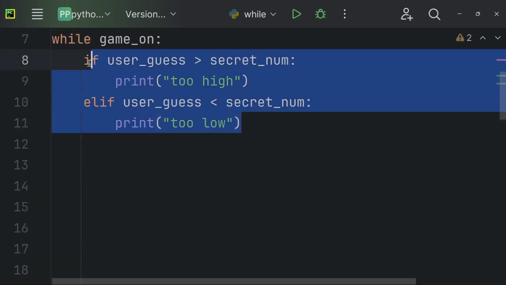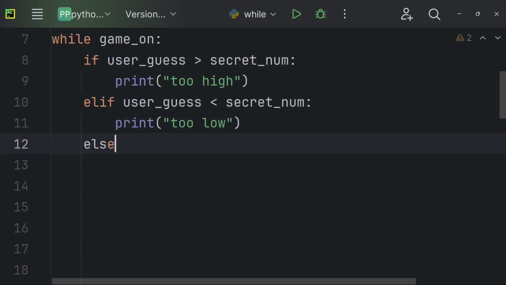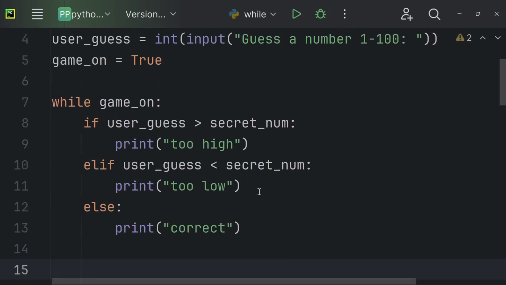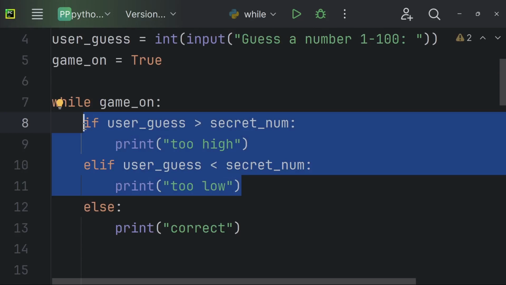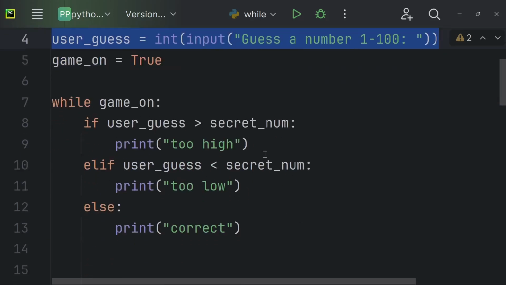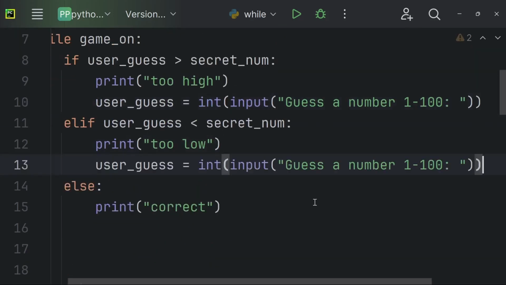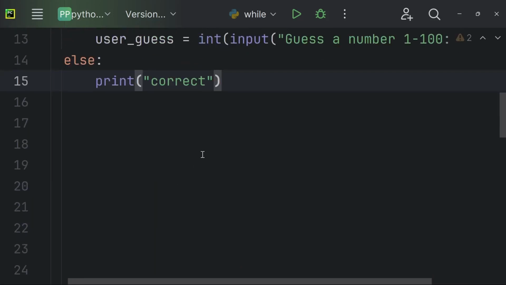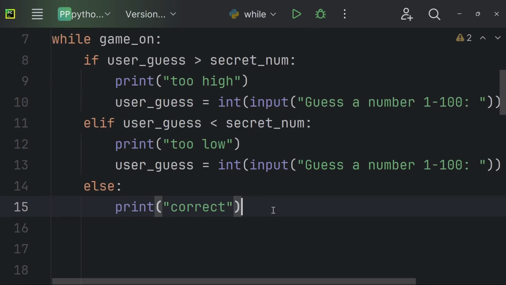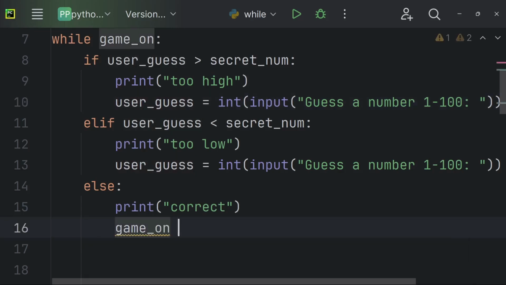If either of these are false, that means the user guessed the number correctly. So we're going to just use an else statement as the exception, and we're going to print correct. Now, we need to give a user another try if the user got the guessed answer wrong. So we're going to copy this line of code and paste it in these two situations. Now, if the user guessed the number correctly, we have to find a way to stop the while loop. The first way would be to use the break keyword, which is the easiest method to stop the while loop. The other method is to turn the GameOn variable to false.